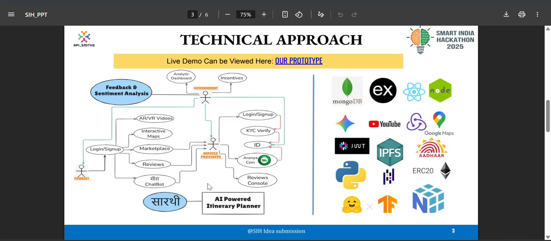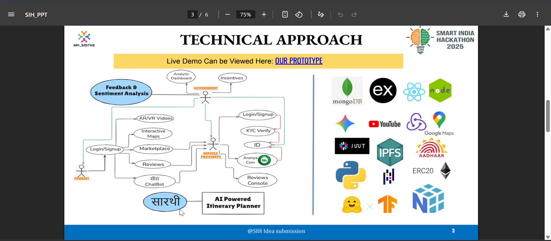Next, the tourist will have all the facilities mentioned here. The tourist will log in and sign up on our website, through which they will have access to all the nearby tourist places with the help of geolocation. This will be powered by Saarthi, the AI-powered itinerary planner for newly arriving tourists.